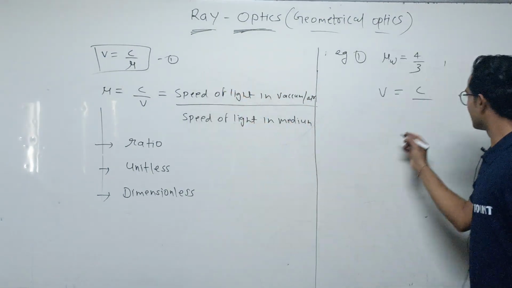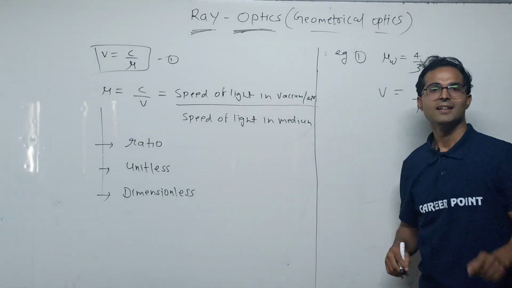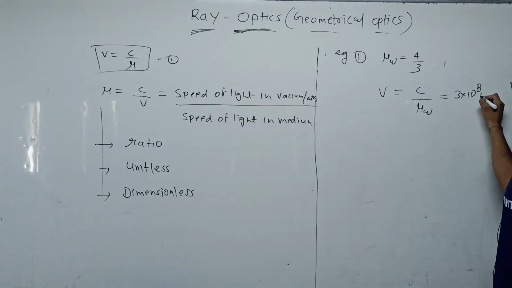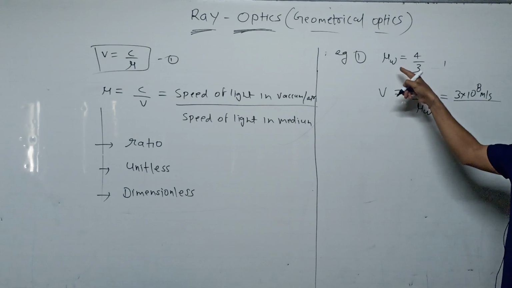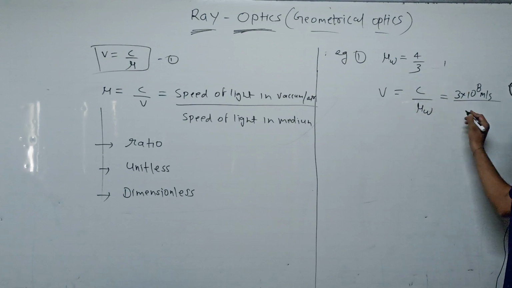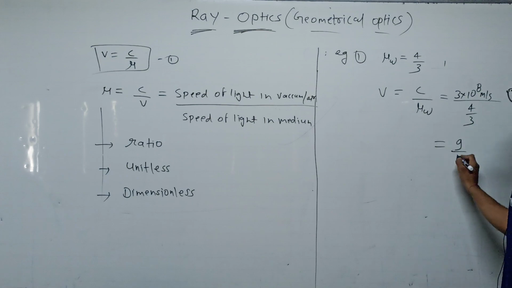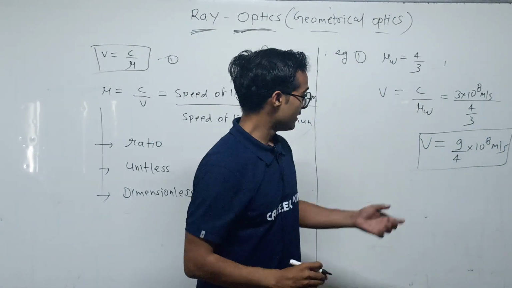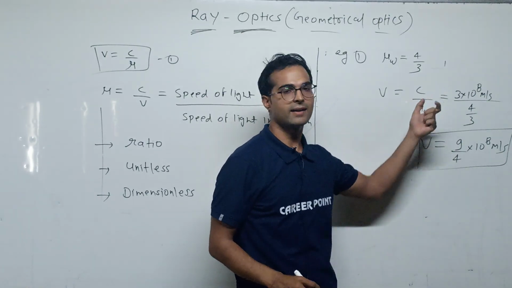From equation number 1, V is equal to c by mu of water. The value of c is 3 into 10 to the power 8 meter per second, upon mu W, the refractive index of water, which is 4 by 3. We solve it and the value is 9 by 4 into 10 to the power 8 meter per second. This is the speed in water. So its value is decreased compared to the speed of light in vacuum or air.